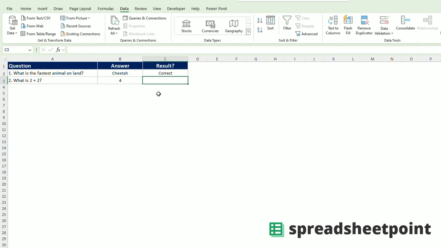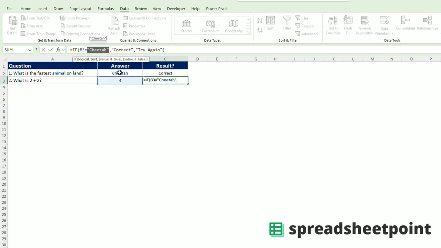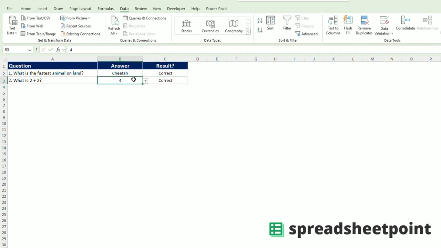I can use that same methodology by looking at this cell for the correct result for this cell. But instead of using cheetah, I will use the number 4. So I will use the same formula here and copy it down. And I will change this from cheetah to 4. Just like that. So now if they select anything else but 4, it will say, try again.